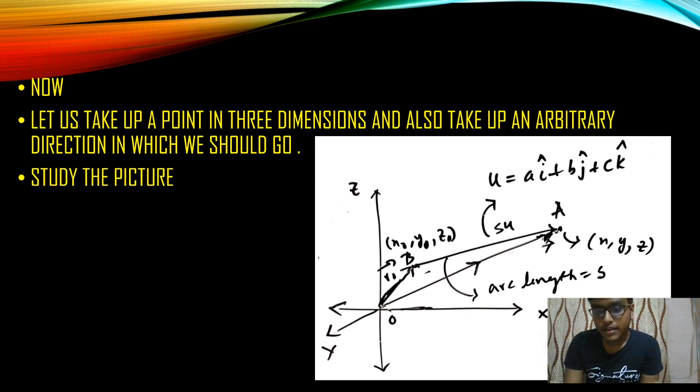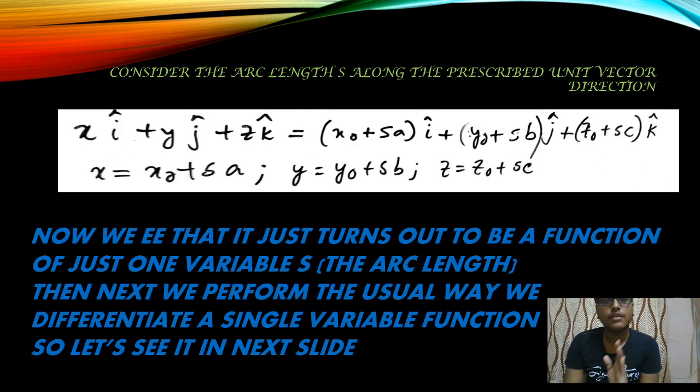Now, if we study this picture very clearly, then here you can see that x i cap, y j cap plus z k cap, which is the coordinates of the particular point A to which we are trying to go through that particular line, turns out to be x naught plus s a i cap, y naught plus s b j cap, z naught plus s c k cap. So it's actually a parametric equation of a line which I have derived over here.